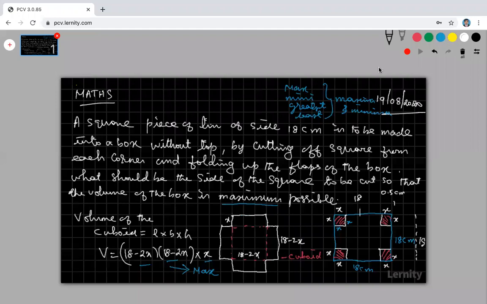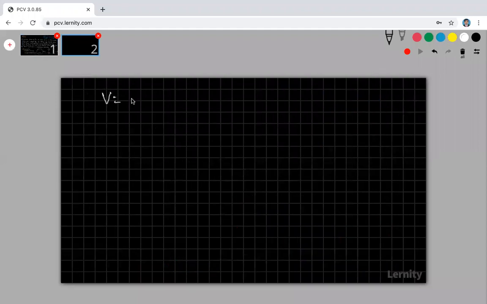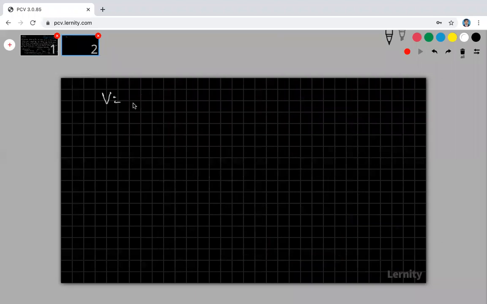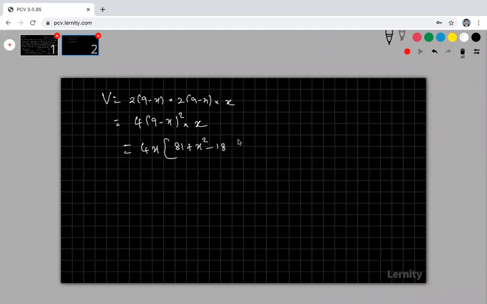So then what happened? My volume is equal to, okay, this is 18 minus, look at that. Before applying the polynomial, here also 2 is common, here also 2 is common, take 2 outside. So when you take 2 outside, this is 2 into 9 minus x into 2 into 9 minus x into x. So therefore this is 2 into 2, 9 minus x the whole square into x. Okay, 4x into, apply the a minus b the whole square formula. This is 9 square plus x square minus 2ab. Okay, so that is 18x.